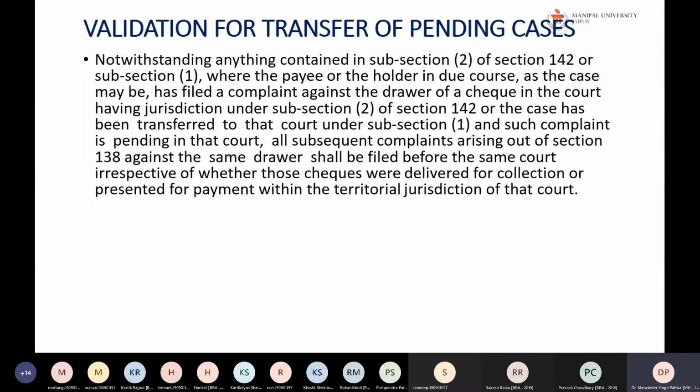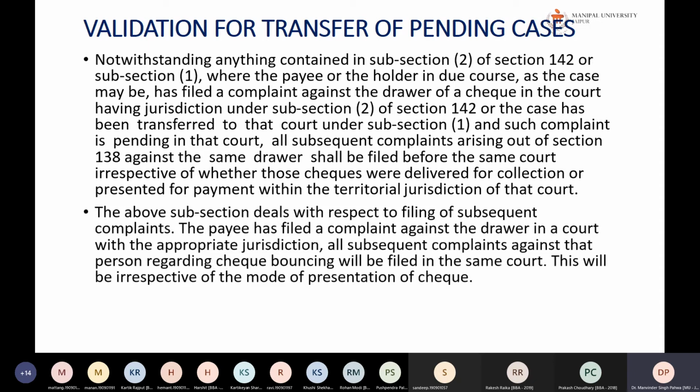So whatever cases are in the previous act will be equally applicable in the current act, as if they have been transferred from that previous act to this act, and there is no other jurisdiction, there is no other court, there is no need to transfer to someone else. So whatever court is taking the cognizance of it, whatever court has jurisdiction on these cases will continue to have the same jurisdiction.